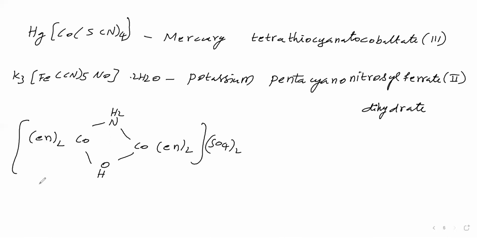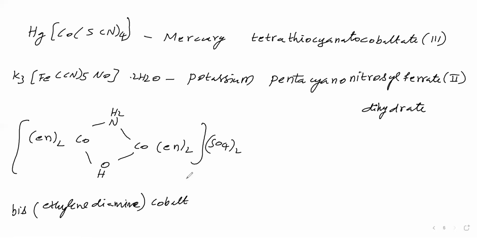This ligand is en. En is called ethylene diamine. Therefore we will say ethylene diamine. How many times is it present? 2 times, therefore bis. Then we'll say the name of the central metal, that is cobalt.